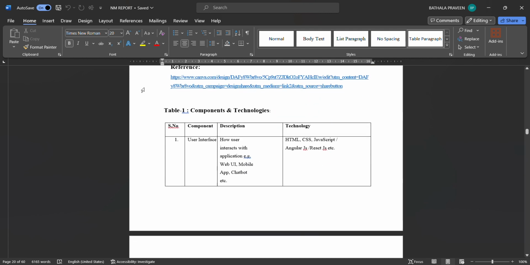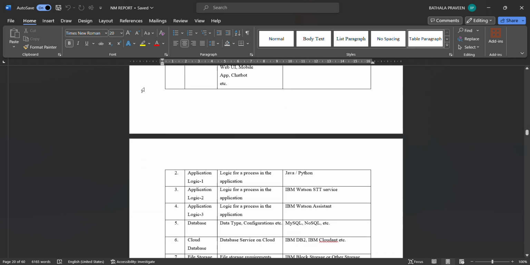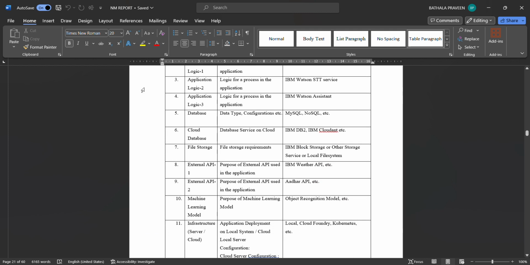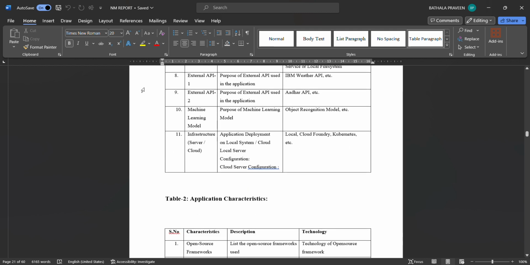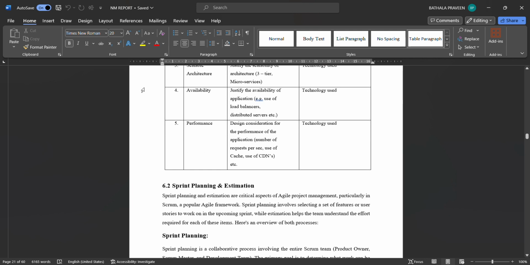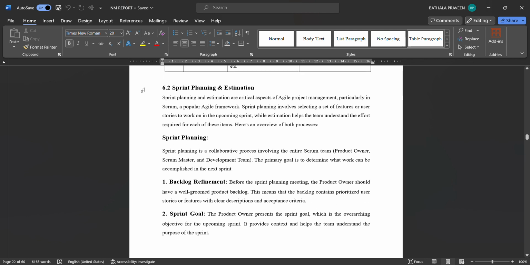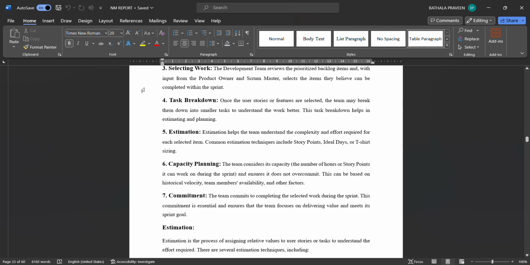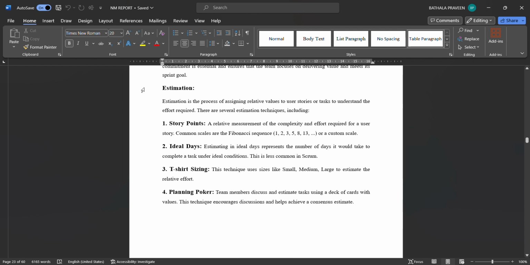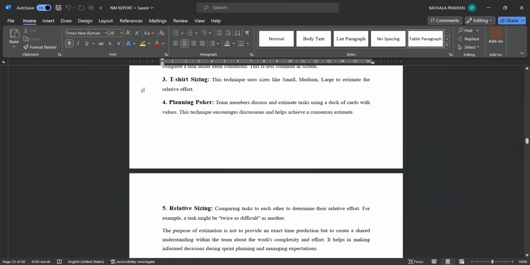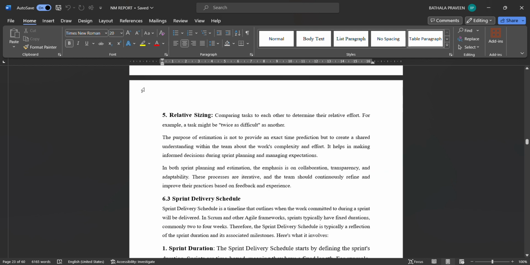Components and technologies. The components and technology which are used in this project: HTML, CSS, JavaScript, and Java, Python, IBM Watson, MySQL, IBM Database 2, other API, and other technology which I used here. I mentioned all those things here. Sprint planning and estimation: sprint planning, backlogging, reporting, and sprint before selecting work, task breakdown, estimation. All those things come under sprint and estimations. Story point, ideal days, t-shirt sizing, planning poker, relative sizing. These all come under the Olympic sport.